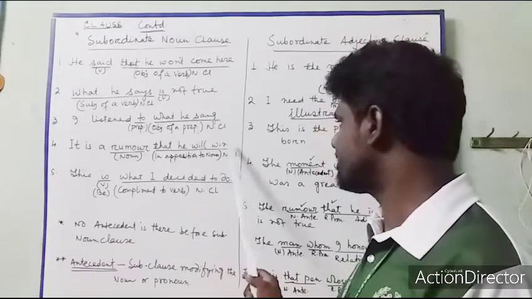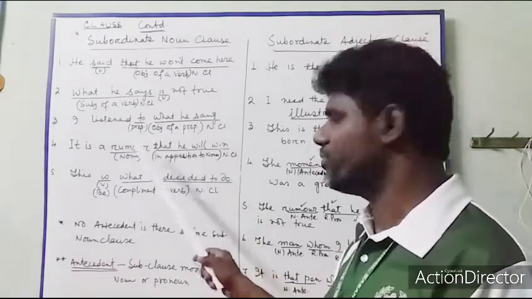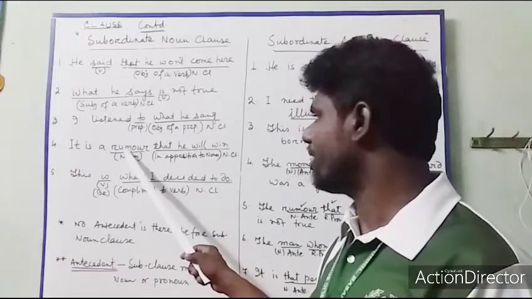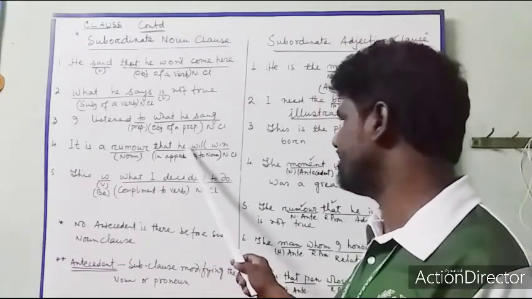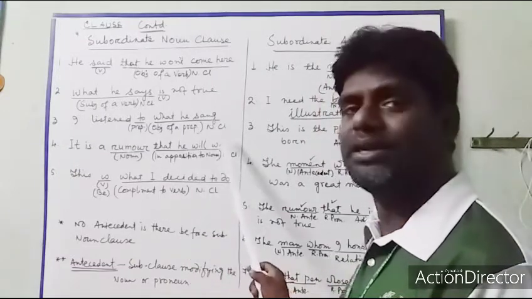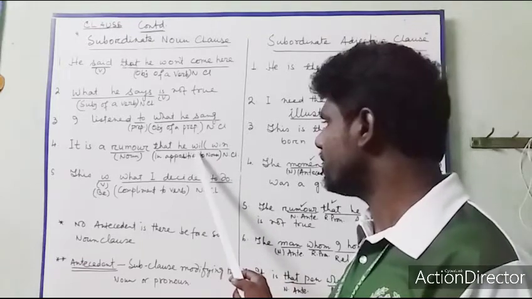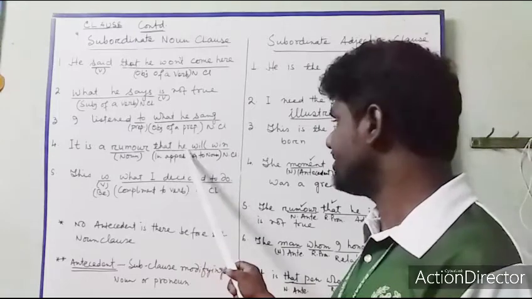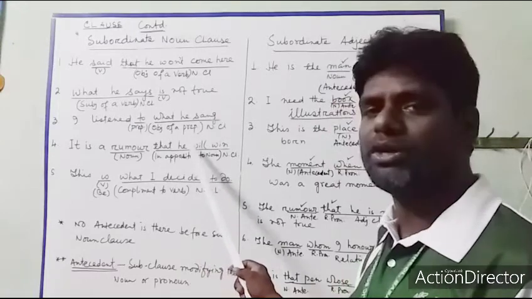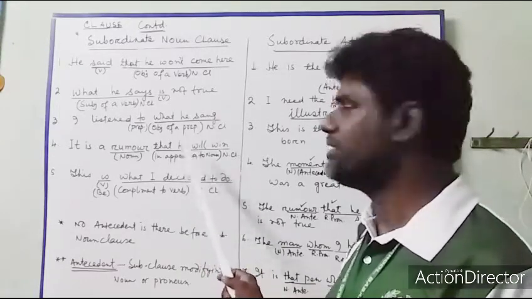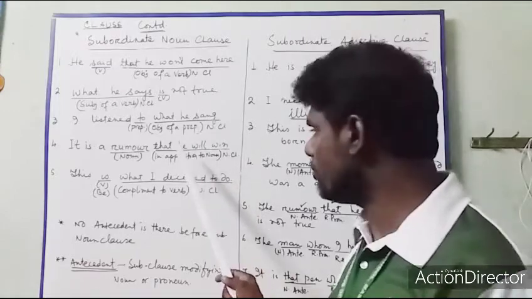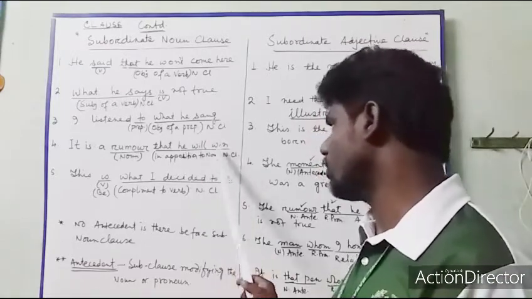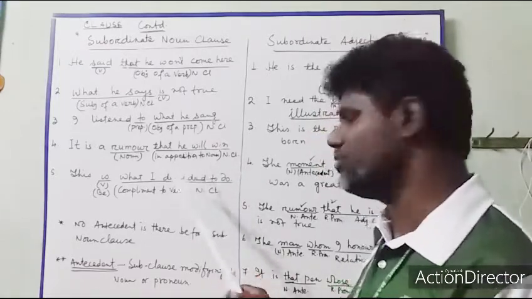So this is coming in place of a noun. That means whatever the rumor is, that he will win, this is also the rumor. Here is the rumor and this is also the rumor. So this is coming in the position of a noun, acting as a noun, and this must be a noun clause in apposition to a noun.